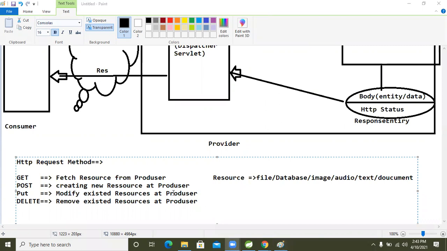Okay, so these methodologies we are using in the project frequently. Except for that, there is another option, PATCH, and another methodology also. But we will concentrate on these four only.